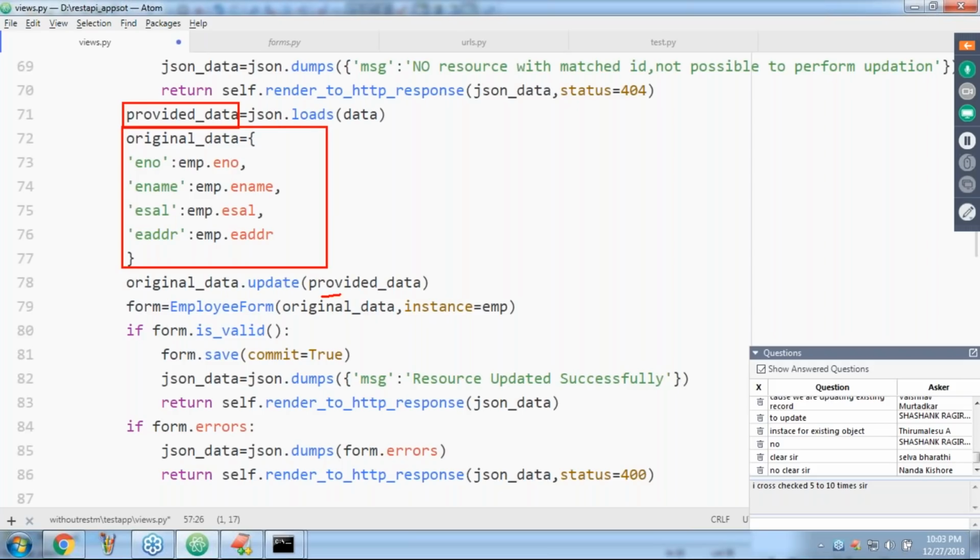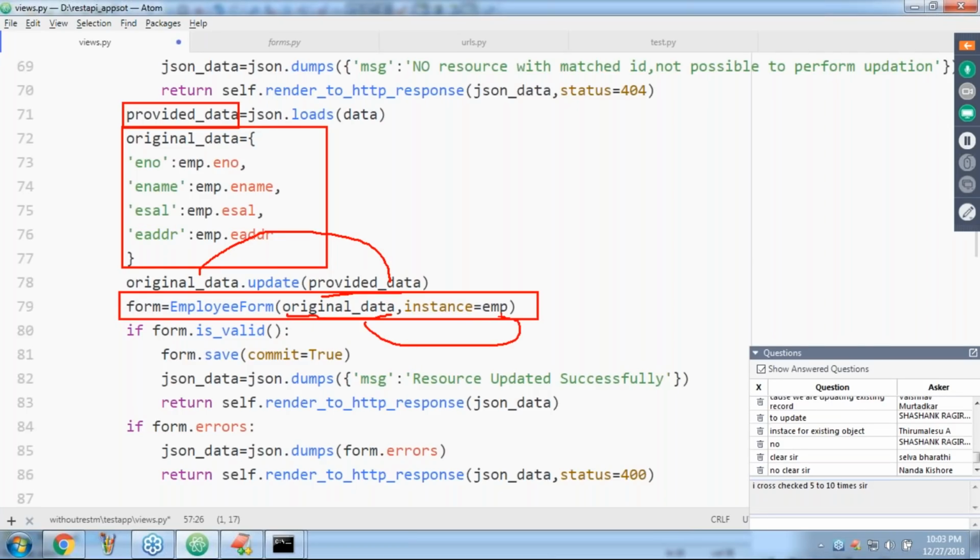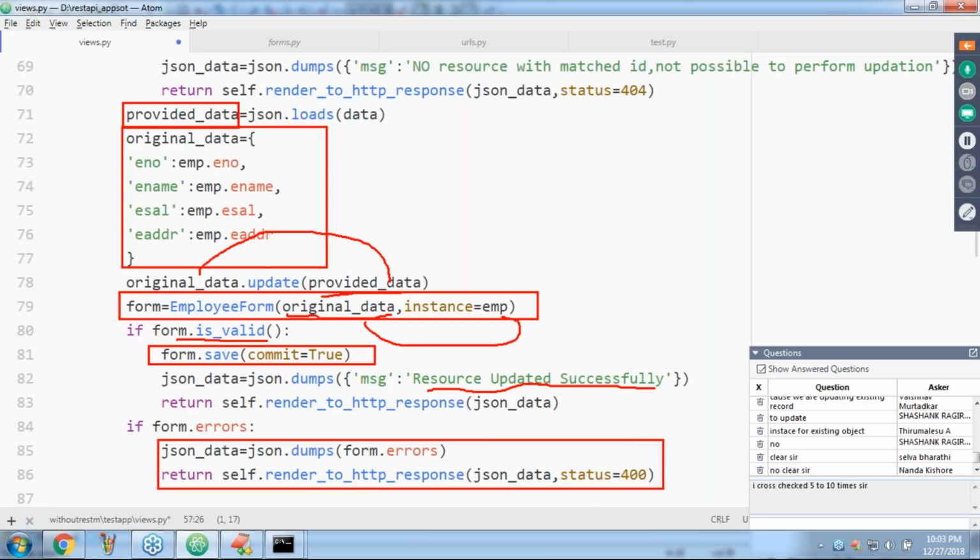Now, update this new data with this original data. Create a form object, so consider this updated data with this already existing employee object. After validation, save: resource updated successfully. While performing validation, if any problem comes, send the error message to the partner application saying what problem, what errors it faced.